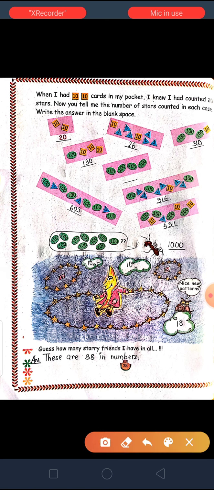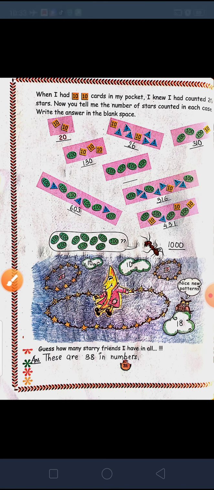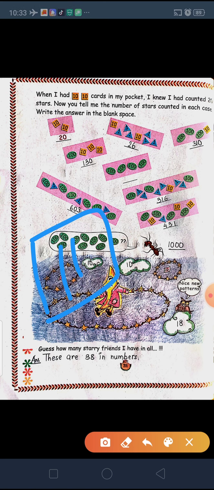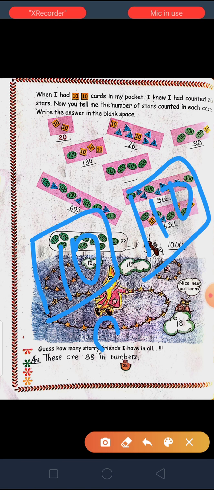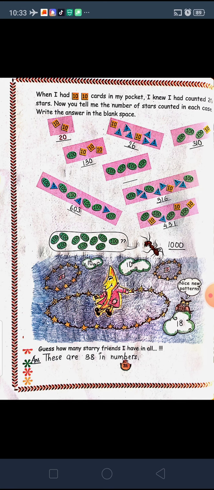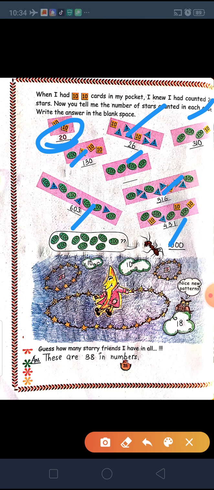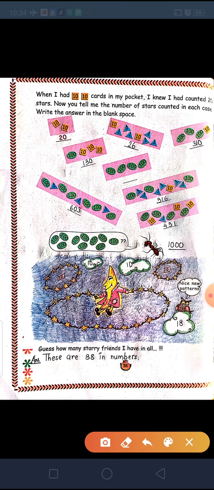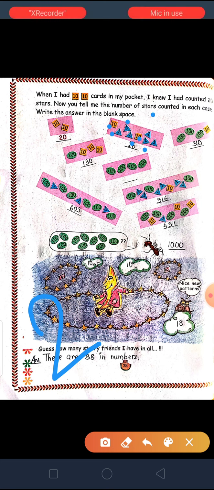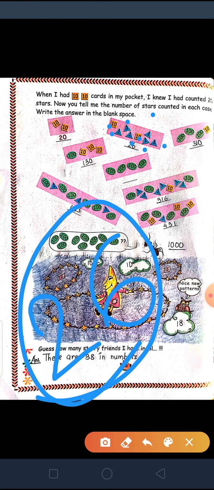Next is, when I had 10 cards in my pocket, I knew I had counted 20 stars. When you collect 2 cards of 10, it means you have a total of 20. Okay, so they have done one for us. Now the next ones we have to do. So how will you do it? See, we have 2 cards of 10, so on the tens place my number will be 2. Then 1 2 3 4 5 6, 6 cards of 1. So my number is 26.